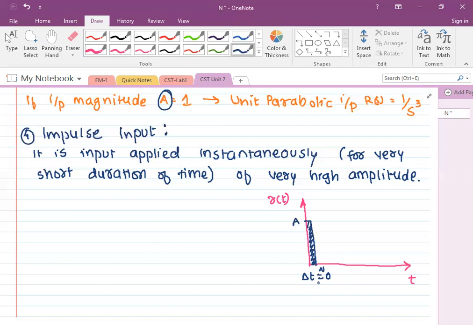I hope you understand the phase voltage and line voltage difference. Phase voltage means voltage between a conductor and the neutral point, and line voltage means voltage between two phases. Suppose in a three phase system, if I measure the voltage between R phase and neutral, that we call the phase voltage.